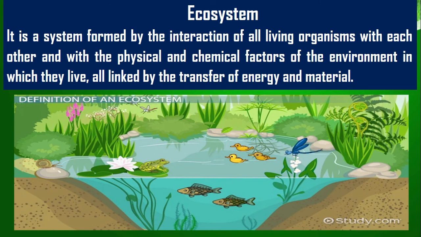Next subtopic. Ecosystem is the system in which two or more living organisms depend on each other, either in a physical or in a chemical way, to get energy and material. So an ecosystem is created by nature or human beings. Example: aquarium. An aquarium is a type of ecosystem made by humans, but a pond or a desert or a mountain are ecosystems created by nature.